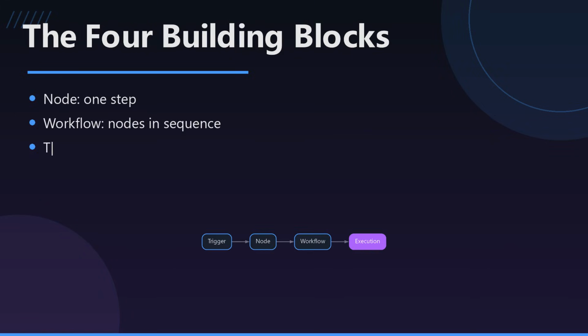So remember the morning I started with 5 apps and me copy pasting between them? n8n replaces that with 4 ideas. Nodes are the steps, a workflow chains them, a trigger starts it, and an execution proves it ran. Clean. Next lesson, we build a real one of these from scratch.